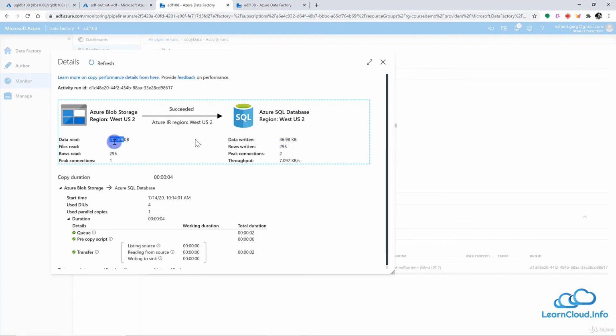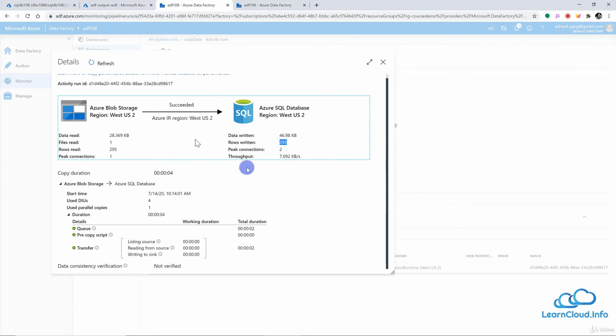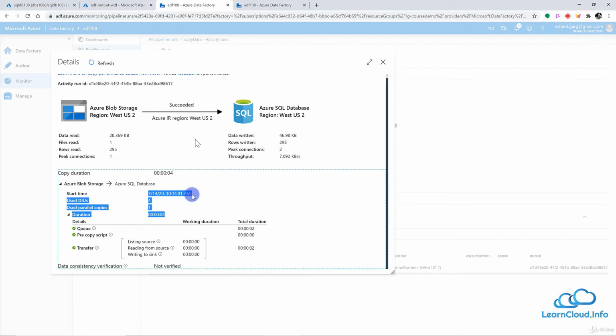So 28 KB or 46 KB, how many rows were there? 295 rows were there. And here you can see even more details: at what time it started, how many DIUs this pipeline consumed. So 4 DIU, data integration unit. And how many parallel copies was it running? Only one in this particular case.